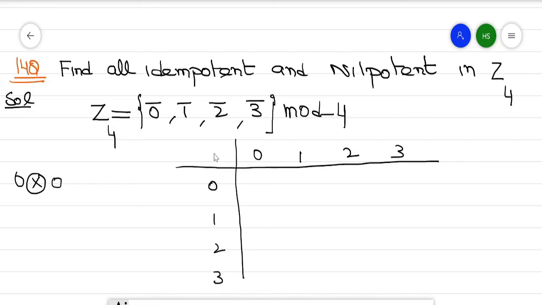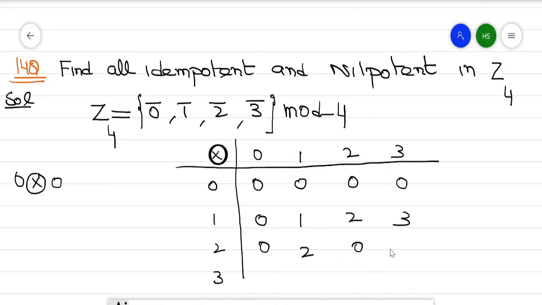So this is a multiplication. 0 into 0 is 0, 0 0 and 0, 0 1 2 and 3. Now 2 times 2 is 4, which is again 0, because when 4 is divided by 4, the remainder is 0.